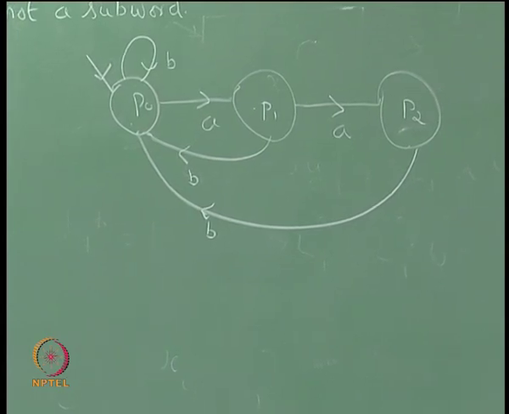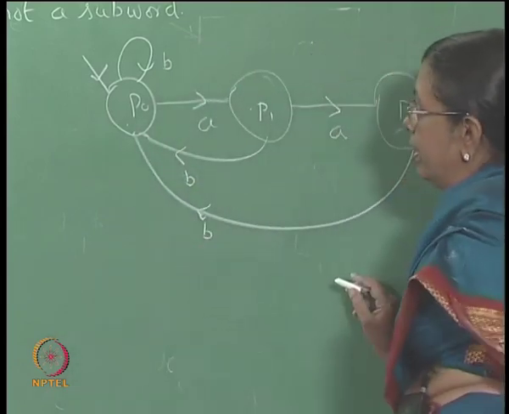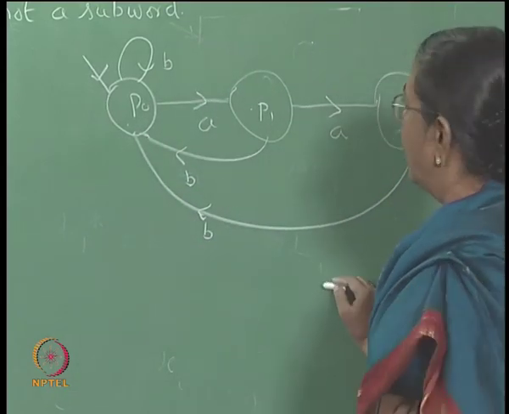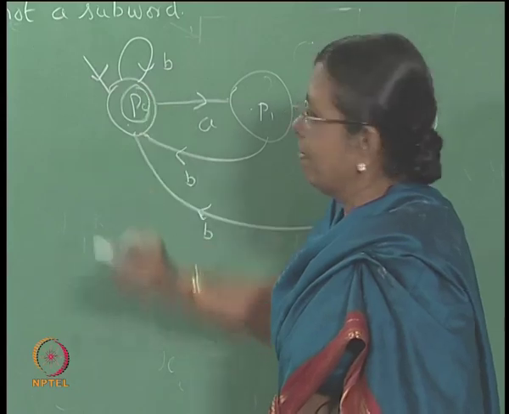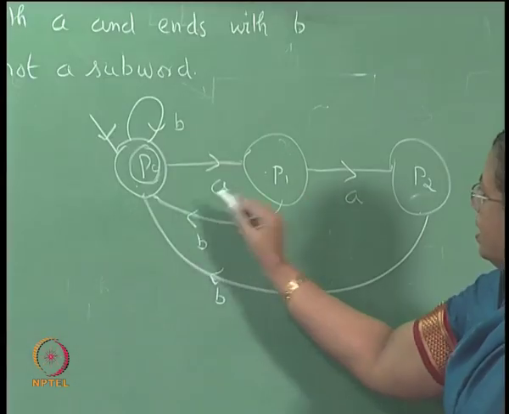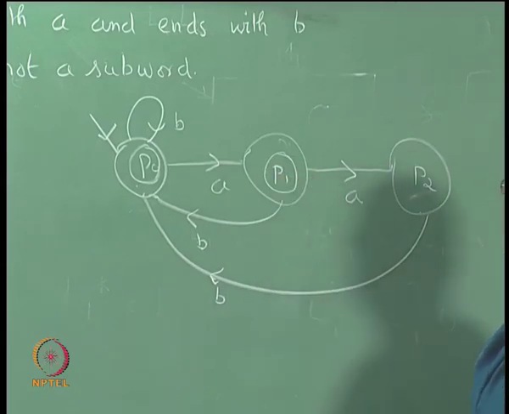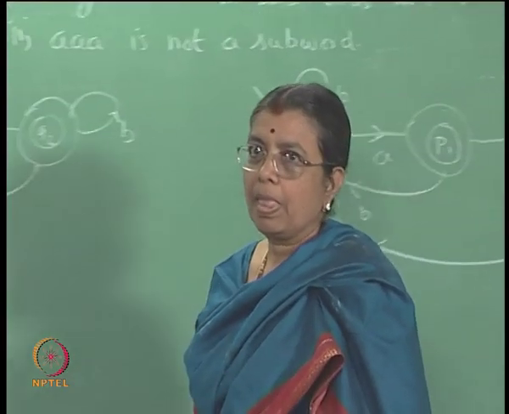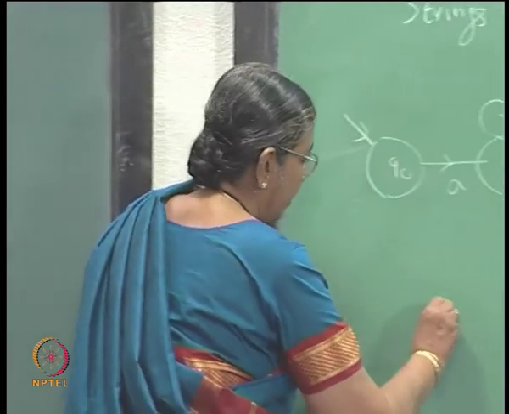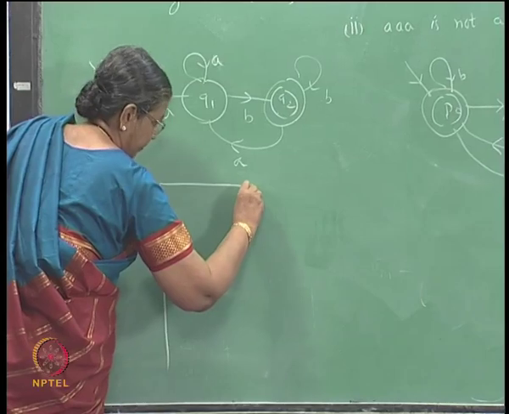Now, what are the final states here? This satisfies the condition that A is not a subword. So, this can be a final state, just AB can be accepted. This can be a final state, this can also be a final state, right. So, we get this automaton for satisfying both the conditions.